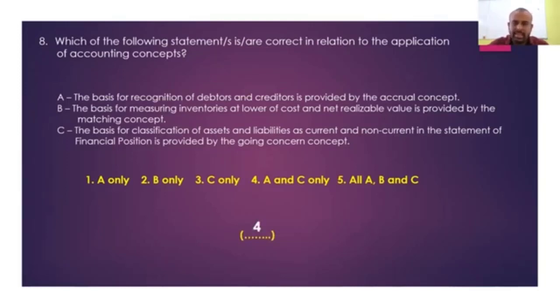A and C. So the debtors are recognized and the creditors are recognized due to the accrual concepts. Assets and the liabilities are classified as current and non-current due to the going concern concepts. Inventories are recorded at the lower of cost and net realizable value due to the prudence concepts, not because of the matching concepts. Okay, right.